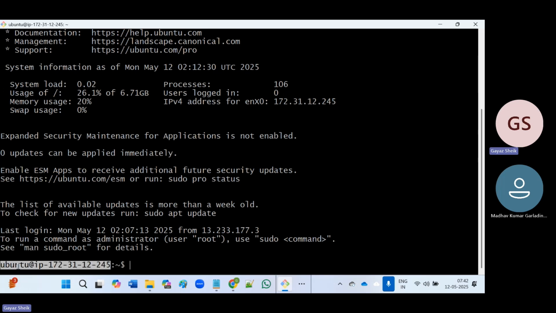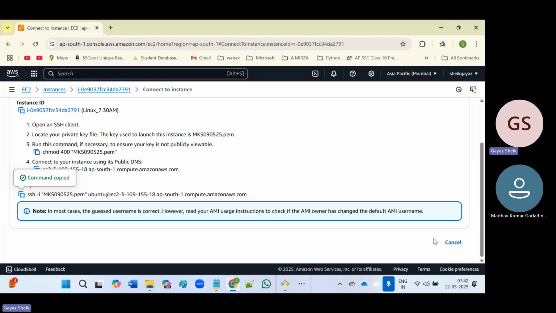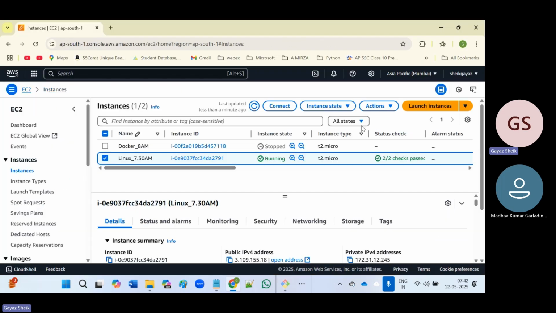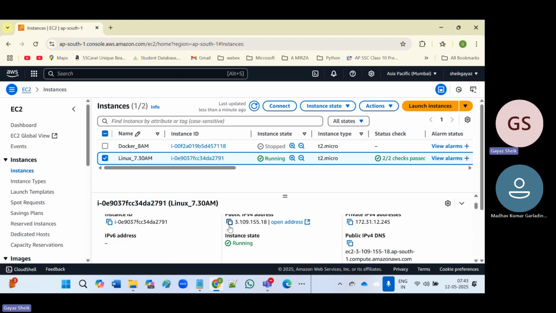You see Ubuntu. Ubuntu is our username. This is the IP address of our remote server. How can you see this IP address? Go to our instance and select the instance. Every instance will have a public IP and a private IP. At the bottom you can see the public IP address, 3.109.155.18.